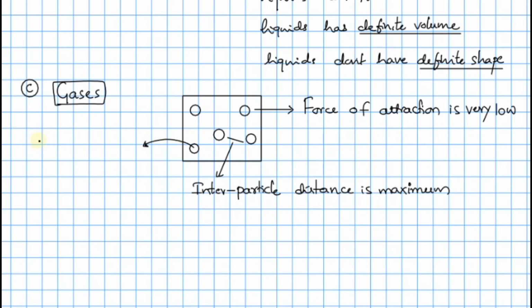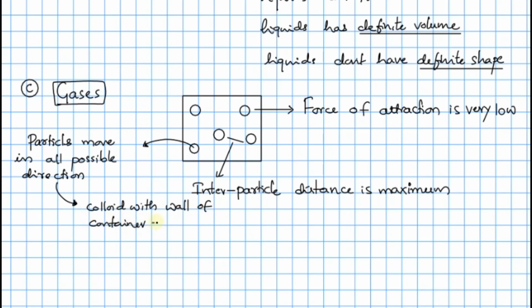So therefore we can write here the particles move in all possible directions. And during this process they will collide with the wall of the container, and because of that reason they produce a force, and that leads to the production of pressure. The container hence exerts pressure. Okay, this is a new term that came here, pressure.